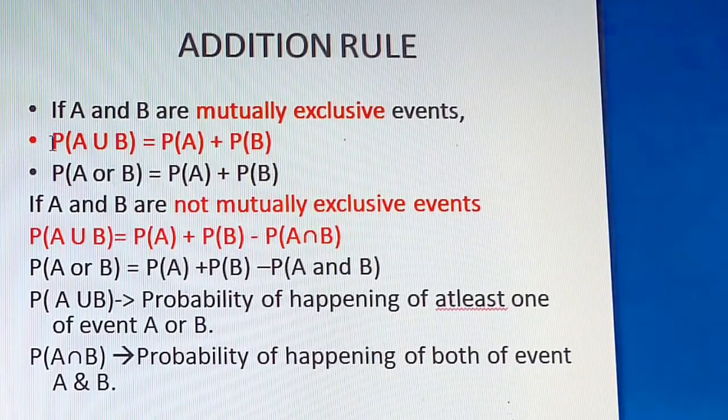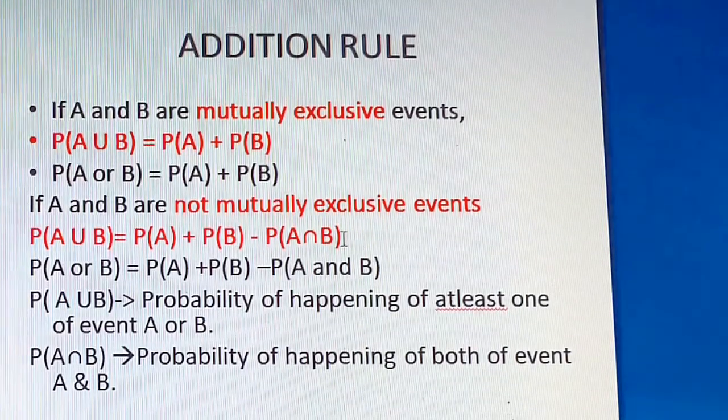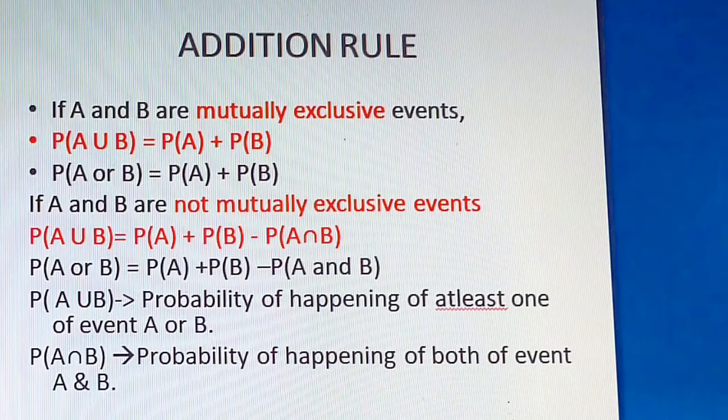For P of A union B, if the two events are mutually exclusive, it is P of A plus P of B. If A and B are not mutually exclusive, P of A union B is equal to P of A plus P of B minus P of A intersection B.